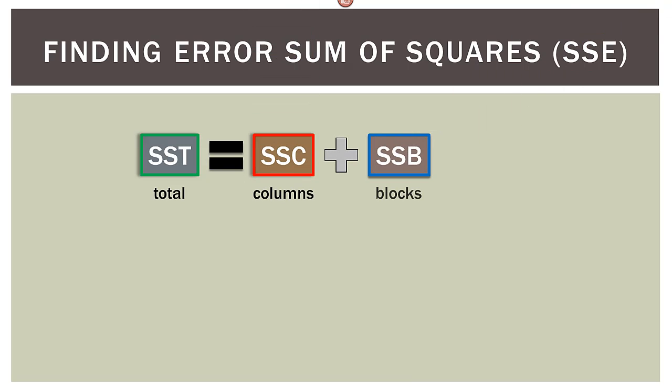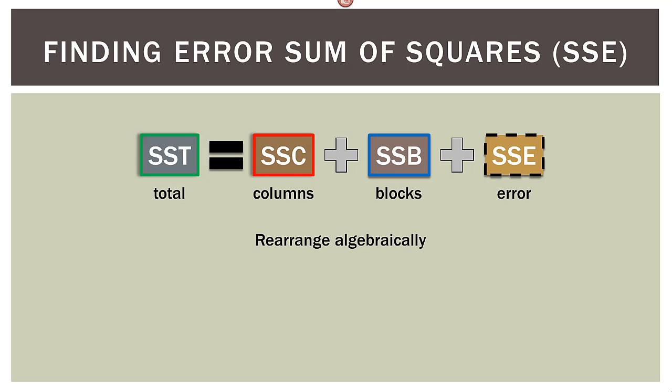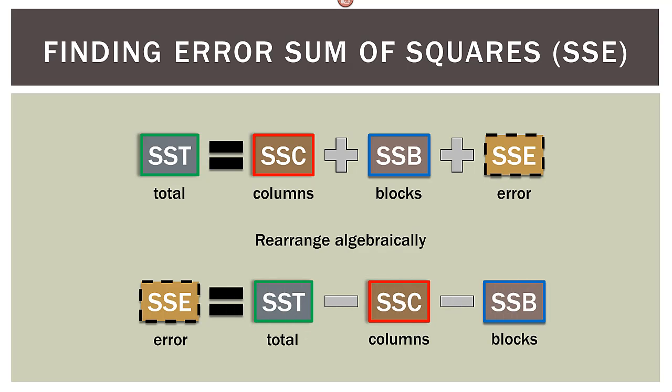SST equals SSC plus SSB plus SSE. Now we can rearrange that algebraically. So now we have SSE, which is our error, equals SST minus SSC minus SSB. And again, that is just simple algebra to solve for the SSE.